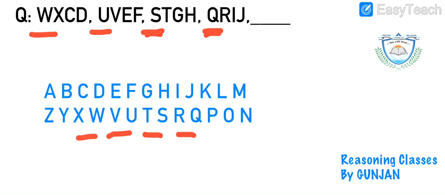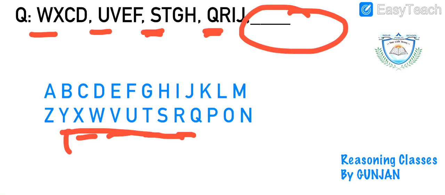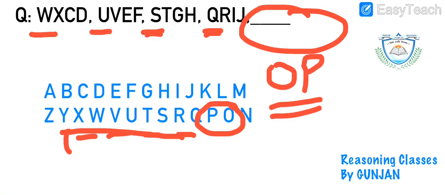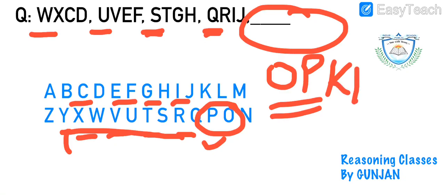So these all are written in this sequence only. So to find out the answer, what will be the next alphabet? This will be O, P, right? First 2 alphabets will be O, P. Now moving ahead for the next 2 alphabets, it is C, D, E, F, G, H, I, J. That means our next 2 alphabets will be K, L. So what will be our answer? It will be O, P, K, L.